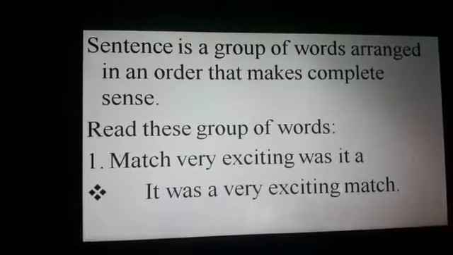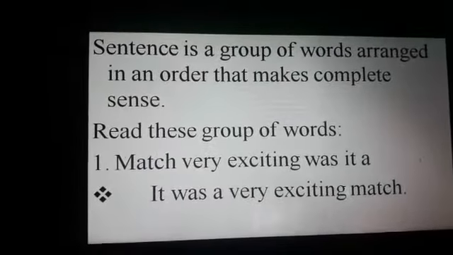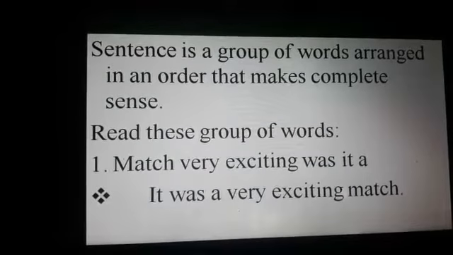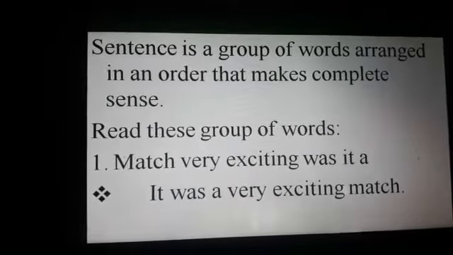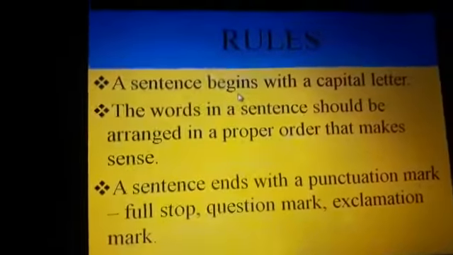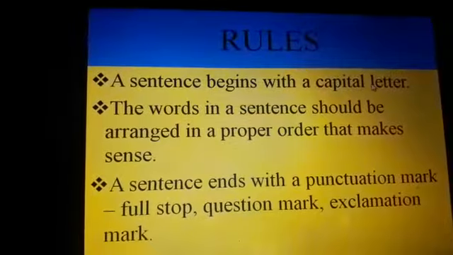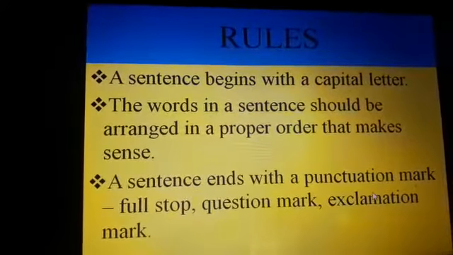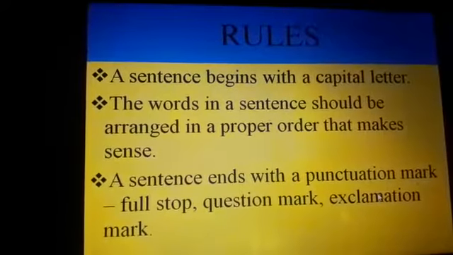I hope the topic is clear to you, but still we will revise so that the concept should be clear in our mind. First we discussed the definition of sentence, that a sentence is a group of words arranged in an order that makes a complete sense. While writing, a sentence begins with a capital letter and ends with a question mark, full stop, or exclamation mark depending upon the type of sentence.